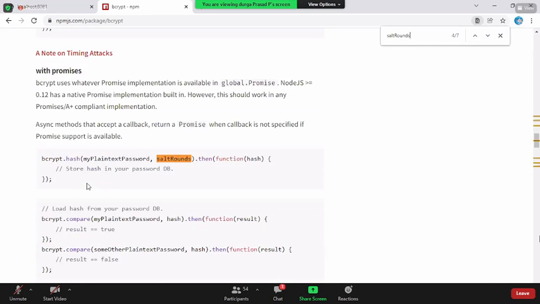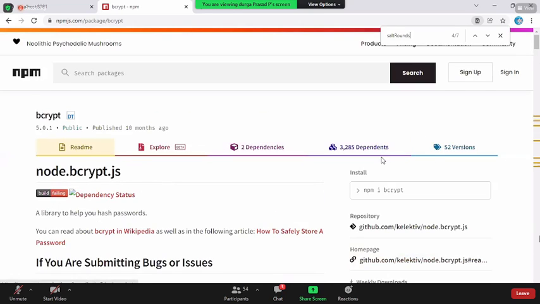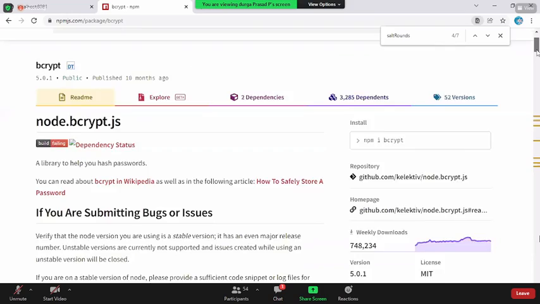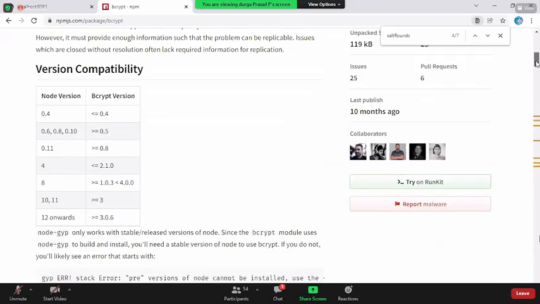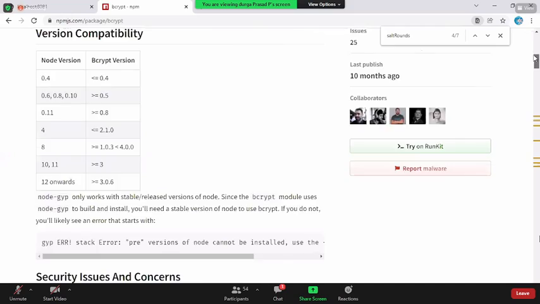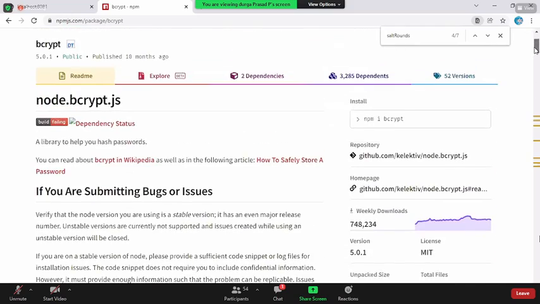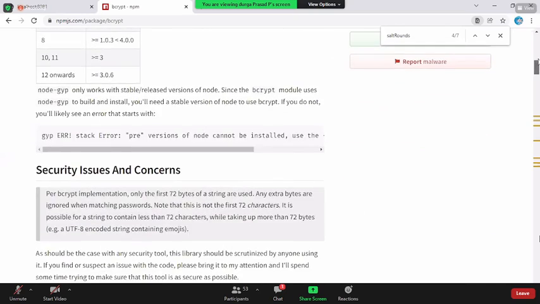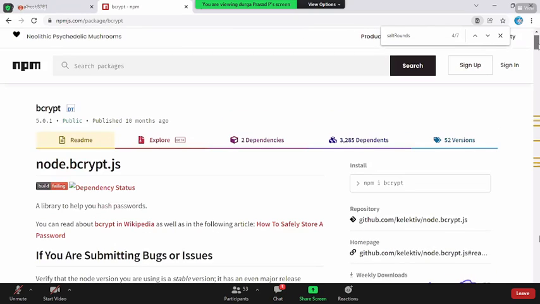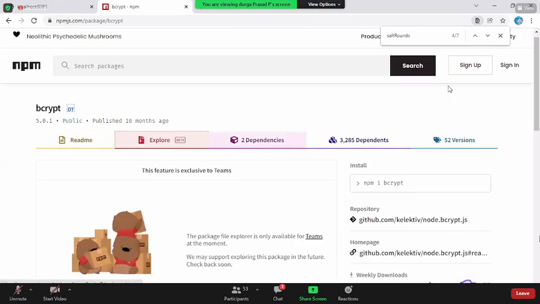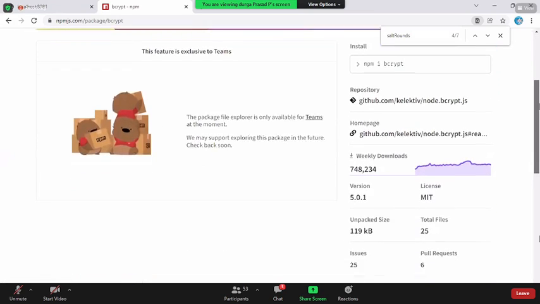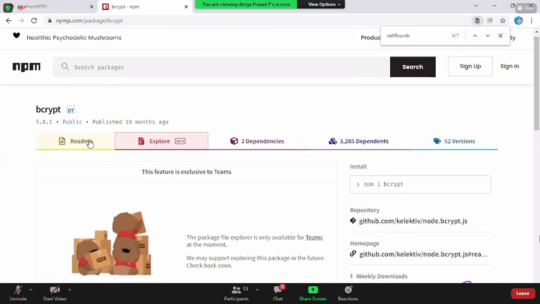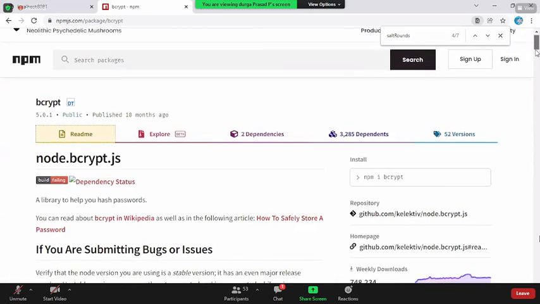What is salt rounds? Do we have any link for documentation? No. Okay, fine. Let us implement it.